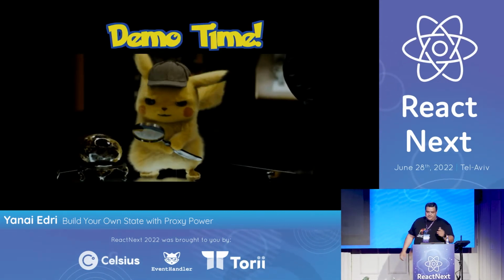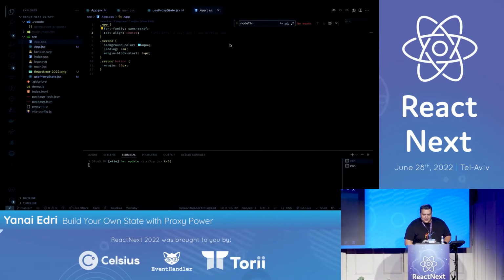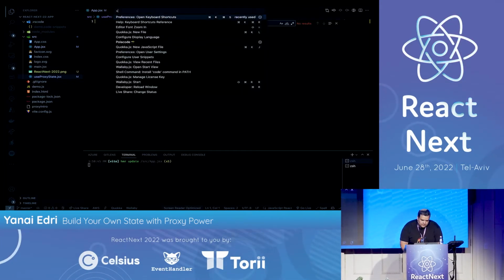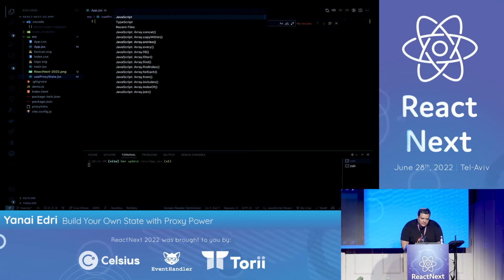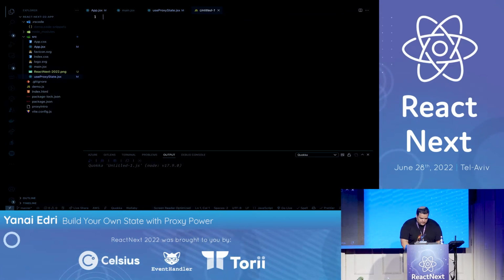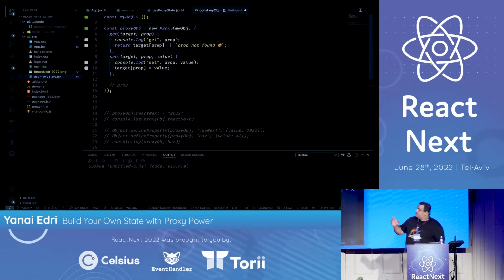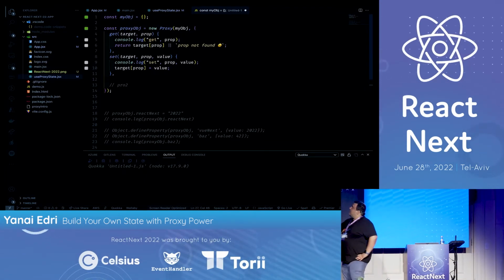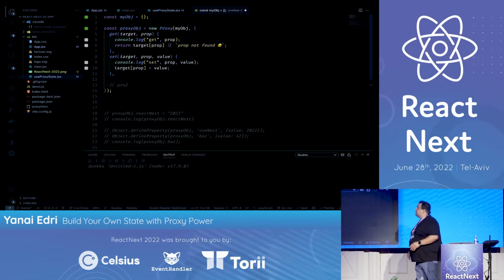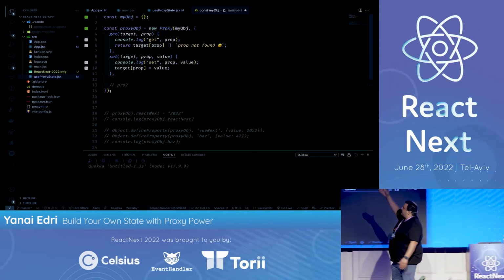Let's demo time. Okay, let's start Proxy 101. Quokka, new file. Okay, we need it bigger. As we can see here, we have the main object, and we have a new Proxy. Proxy is the new API that we get in ES6. It gets the main object. We can see here the get trap and the set trap.